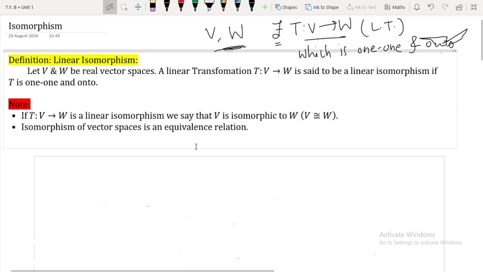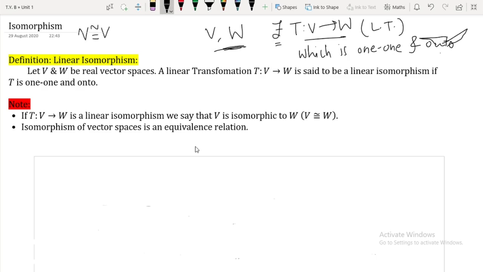In the sense that a vector space is always isomorphic to itself, meaning V is always isomorphic to V. It is symmetric also, meaning if V is isomorphic to W, then W is isomorphic to V. Saying V is isomorphic to W and W is isomorphic to V is one and the same thing.